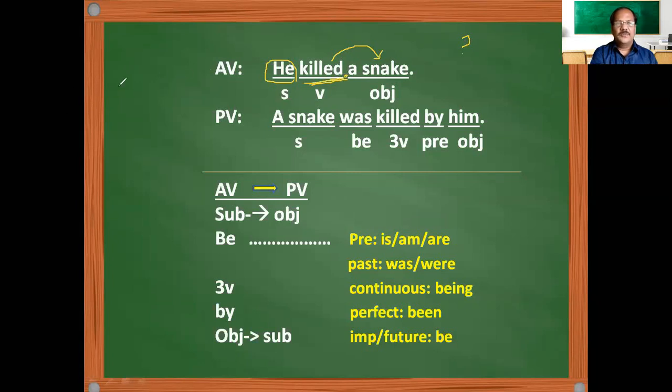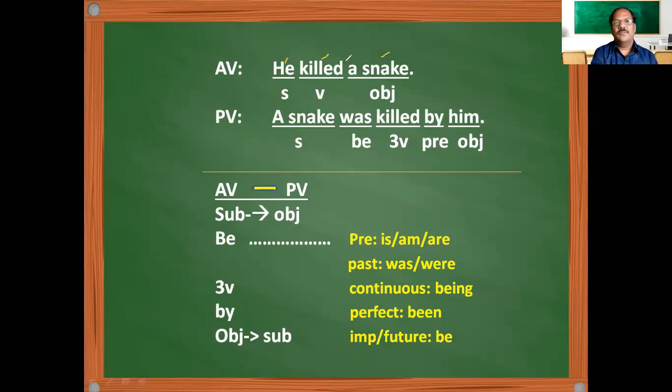There are intransitive verbs. For example, if you say birds fly, birds is the subject and fly is the intransitive verb. You can't ask birds fly where, what, how; you need not have any more questions here. You don't require it at all. Birds fly itself has given you complete meaning. So a transitive verb is a verb that requires an object. So first of all, our job is to identify what is the subject, what is the verb, and what is the object.